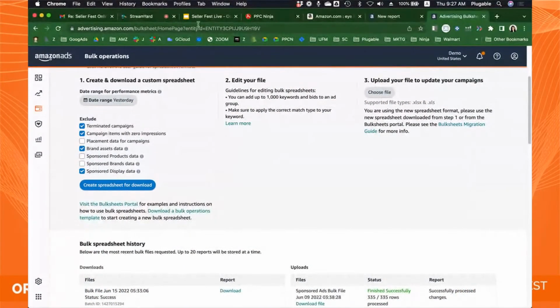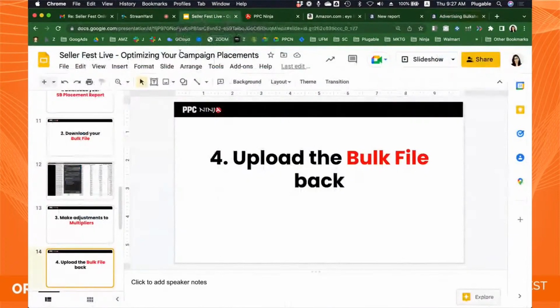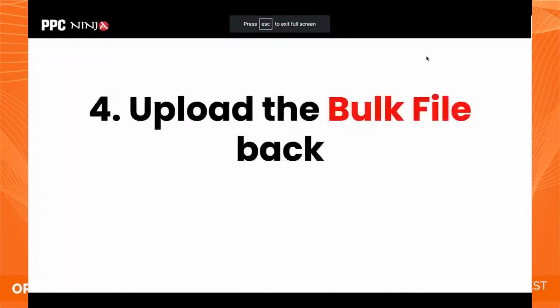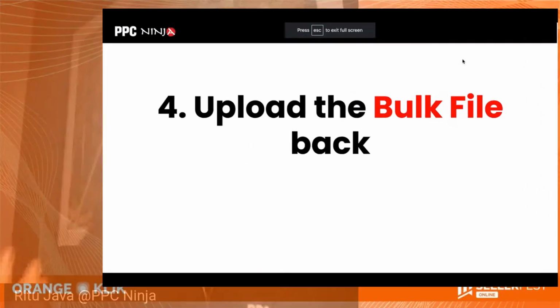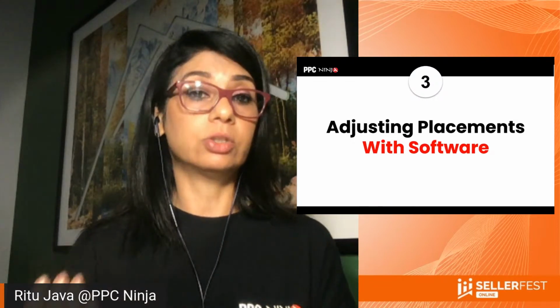So with these steps, you're done. You're kind of done with placements if you're using the bulk file method, right? So that's the second method I showed you. And then the third method, of course, is adjusting placements using a software.